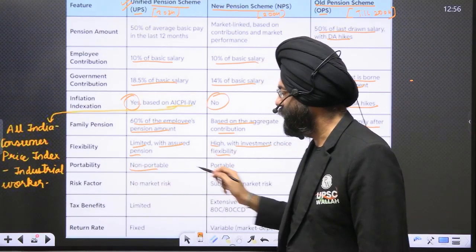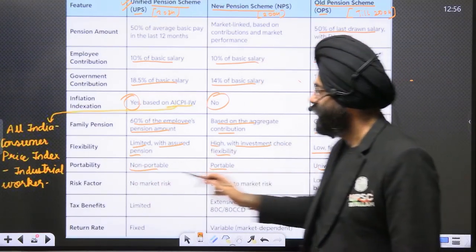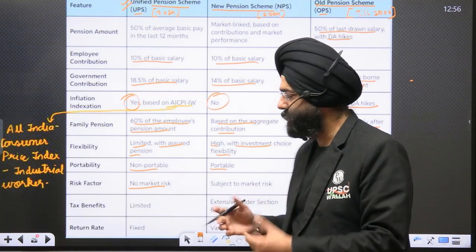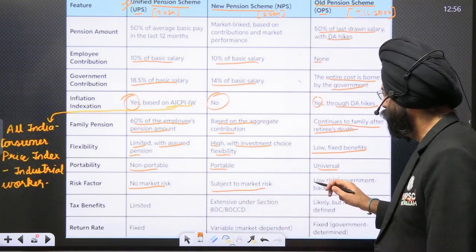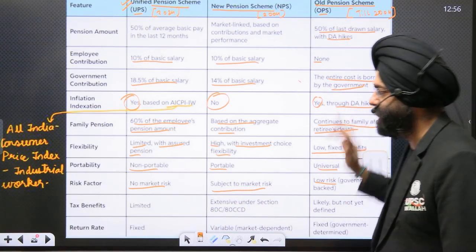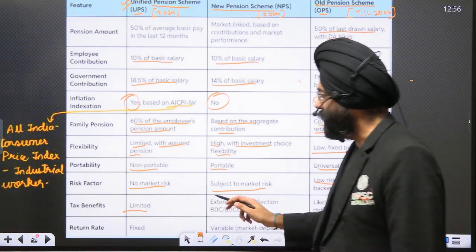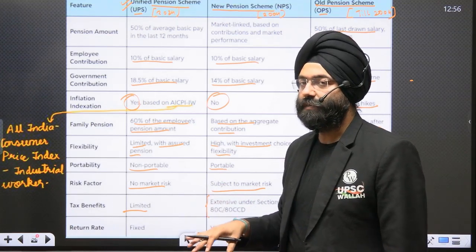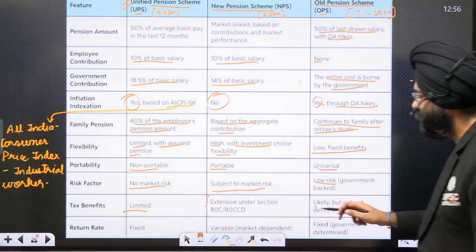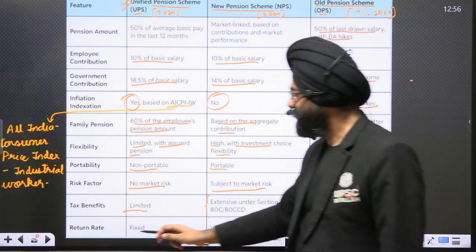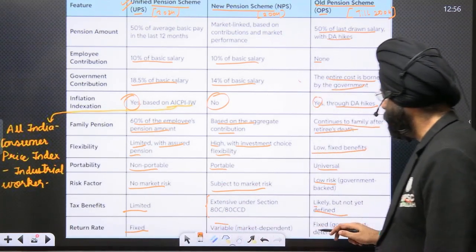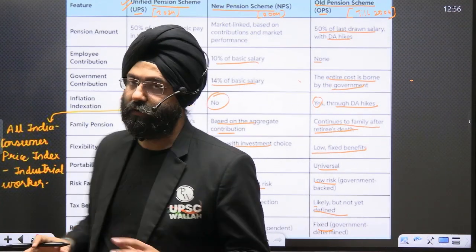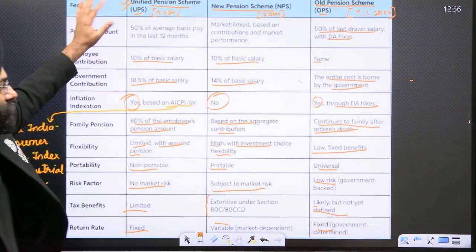Portability, not portable. It is portable, universal. Risk factor, no market risk. Though it is saying no market risk, some market risk will exist. Subject to market rate, low risk because the government was the one which was backing this. Tax benefits are limited. Over here, because it was a contribution that you were making from your end, that means tax benefits were also provided over here. Returns likely but not defined. Over here variable and fixed because it was government determined. So this is again the basic differences. A lot of differences have been given among the 3 pension schemes.